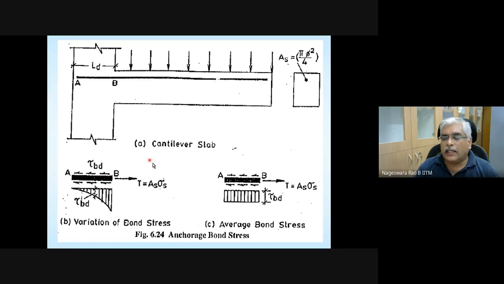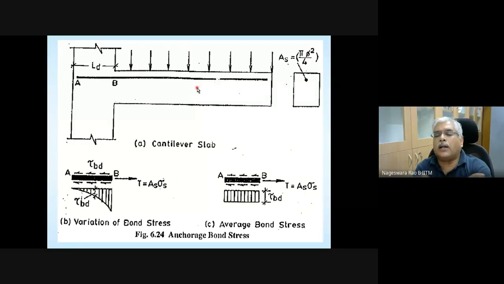And in reality, the variation or the distribution of stress is going to be like this. For theoretical calculation, for design purpose, for simplified calculation, instead of taking this complicated stress distribution, we assume it to be constant. So this is what is average bond stress. For design purpose, we are going to consider this one. So please take a note of this. Please take a note of these two figures as well as this one.